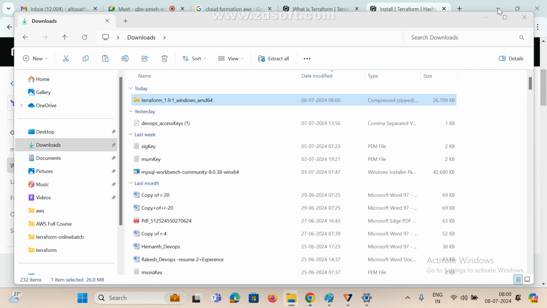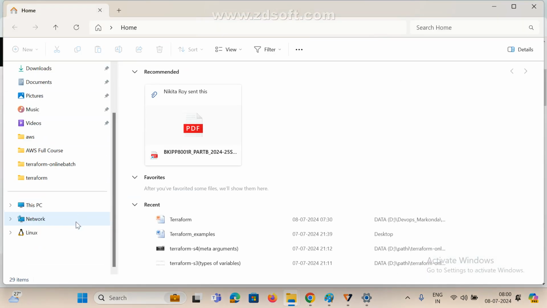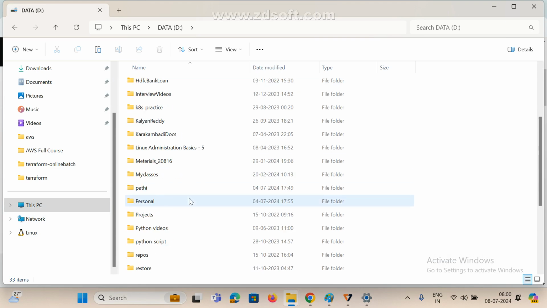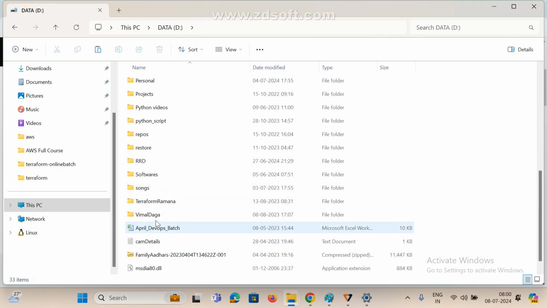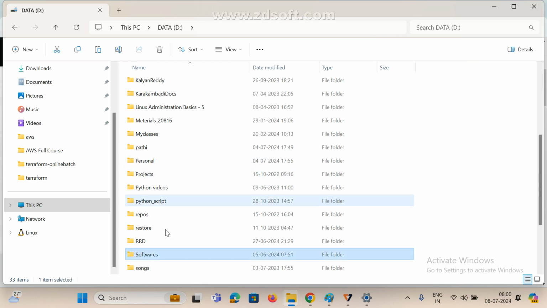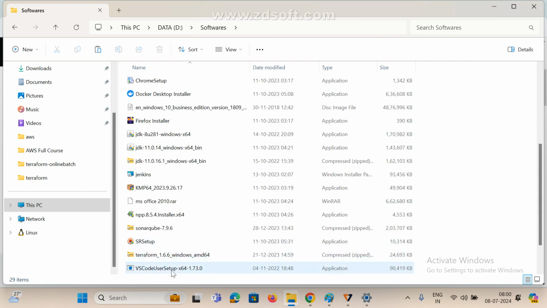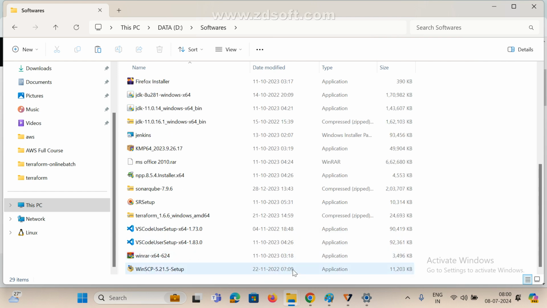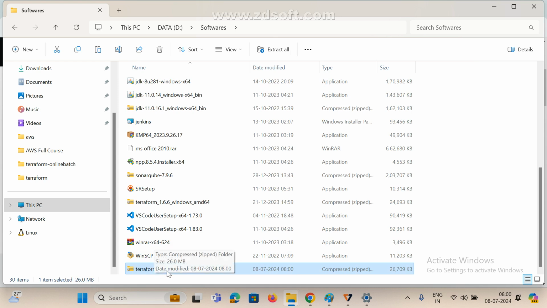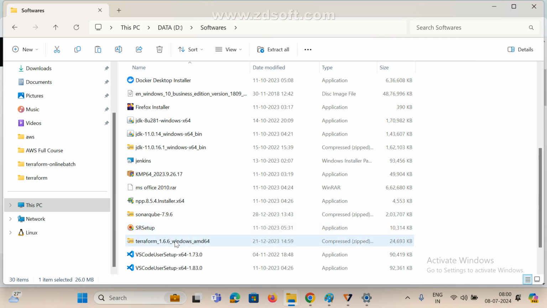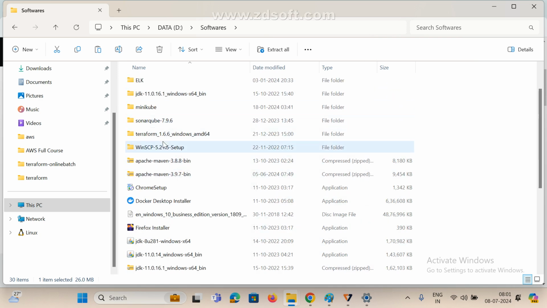Okay, now go to the D drive. Already I keep it somewhere: D drive, softwares. Where is my softwares folder? Here, see, there is Terraform 1.6. Already I set that last year, that is the older version. Now what is the latest? See here, that time I downloaded, just pasted it, 1.9. This is the latest version, guys. Since I set it last year, right now my machine is running 1.6.